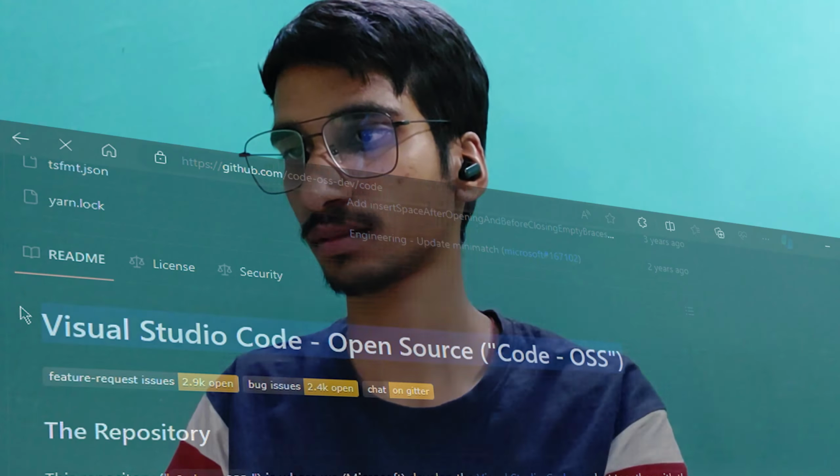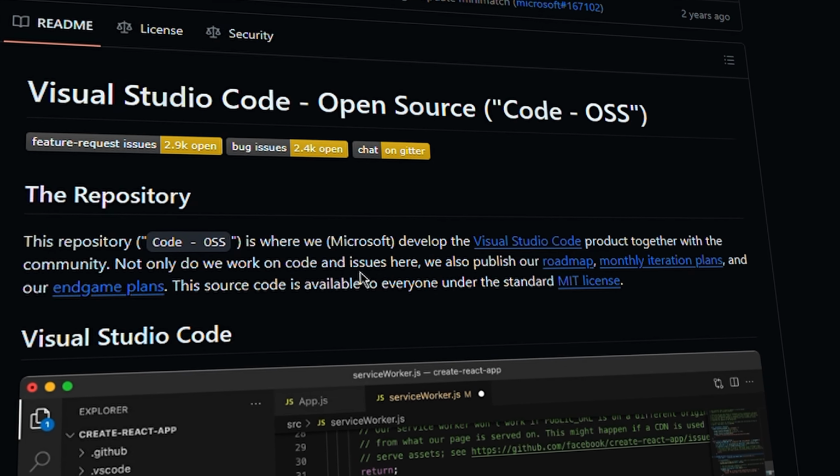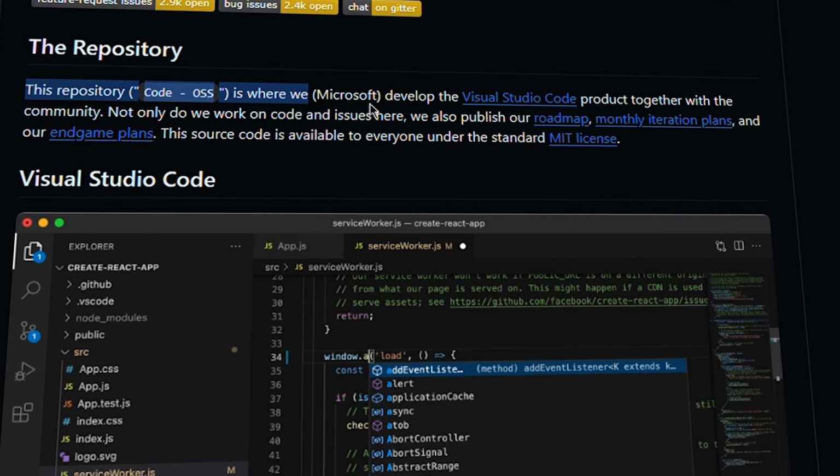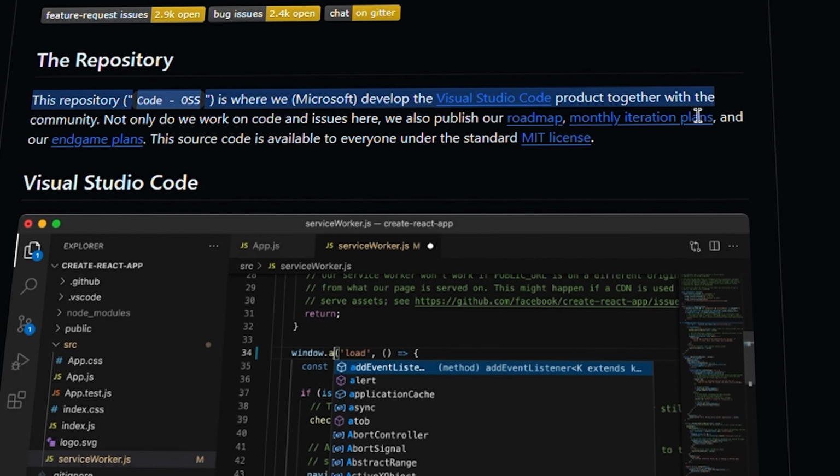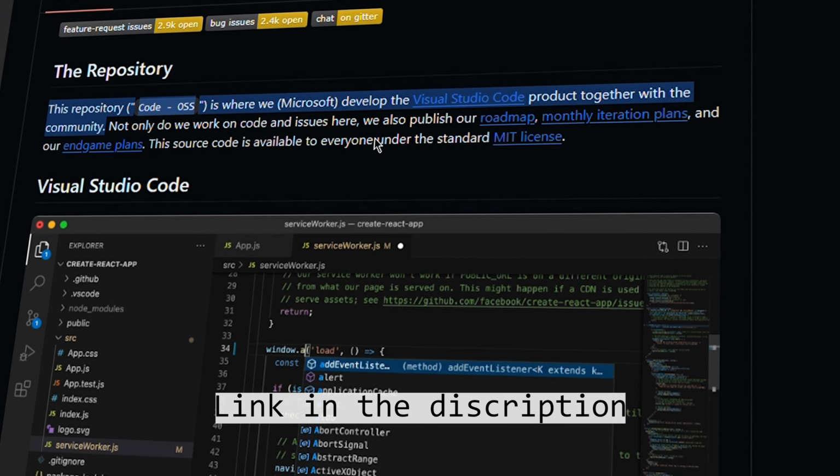Well, I forgot to tell you, its UI is based on CodeOSS. CodeOSS? Let me check. Bro, it is a repository where Microsoft develops VS Code with the community. You can find this repo link in the description also.